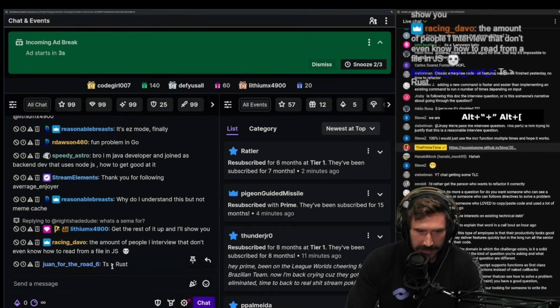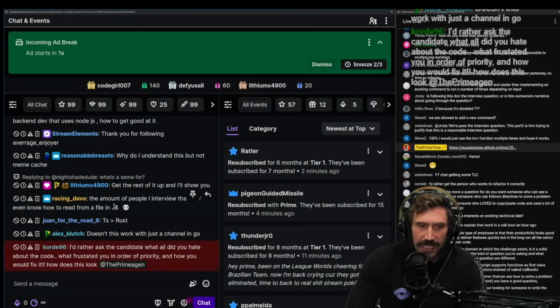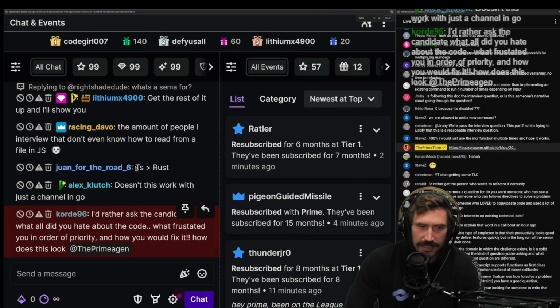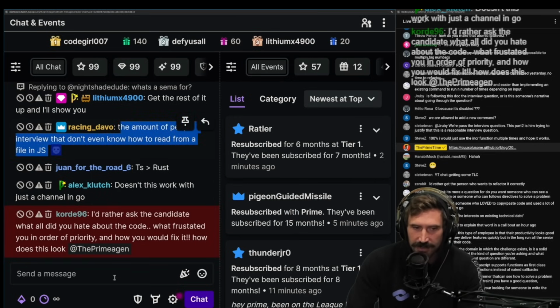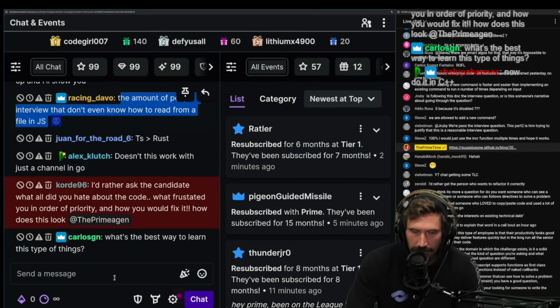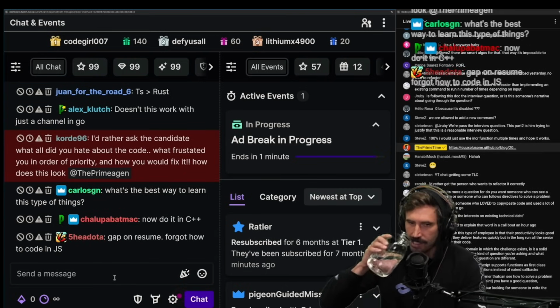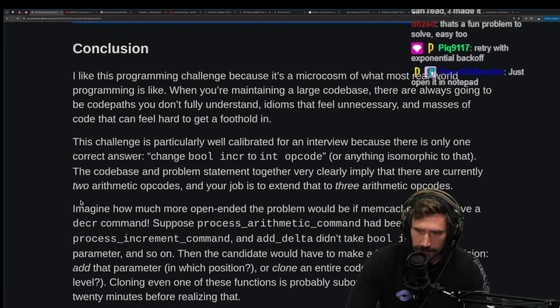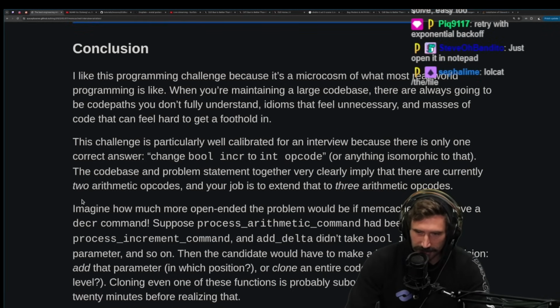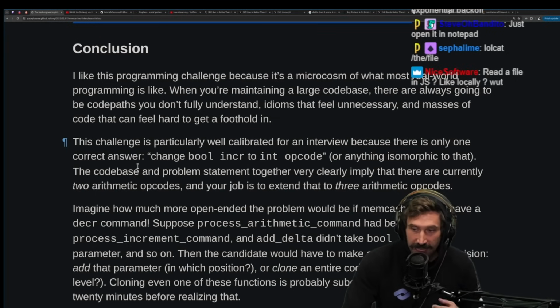The amount of people that I interview that don't know how to read a file from JS. To me, the real question is, can a person read a file? If they understand how to read a file, then I don't care if they understand how to do it in a specific language. Right? Does it really matter? I don't think it really matters. Anyways, conclusion. Retry with exponential backoff. Let's go. Right, exactly. Lolcat, the file.